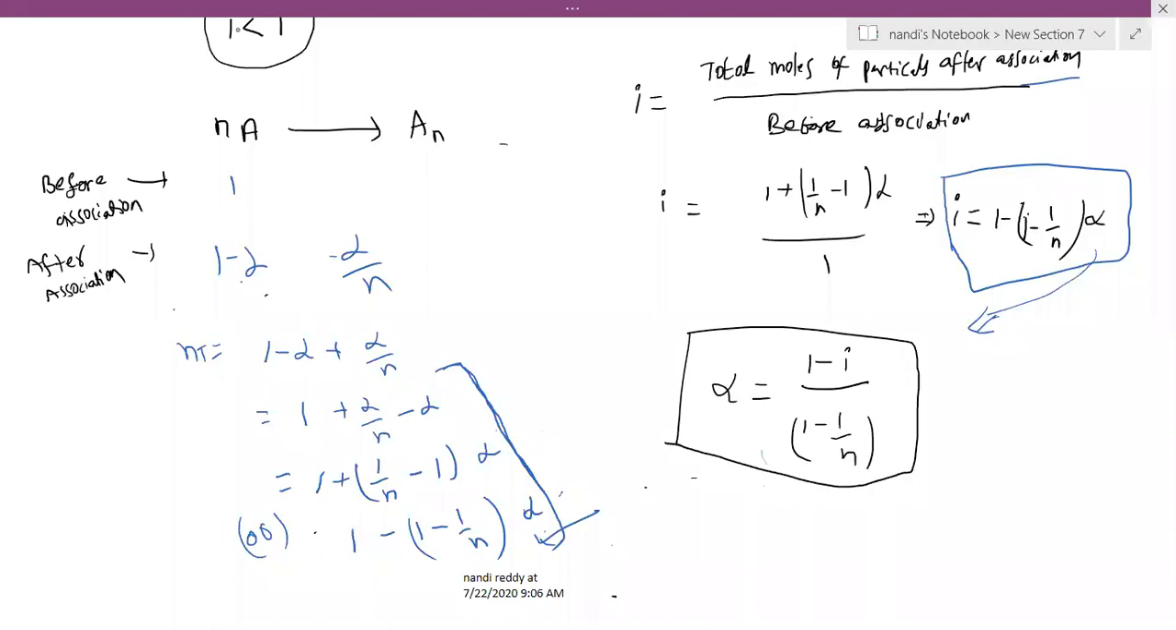Why I am writing alpha by n: that is the mixing of atoms. How many atoms are combined? That may be one atom combined, two atoms combined. We have to write that number.